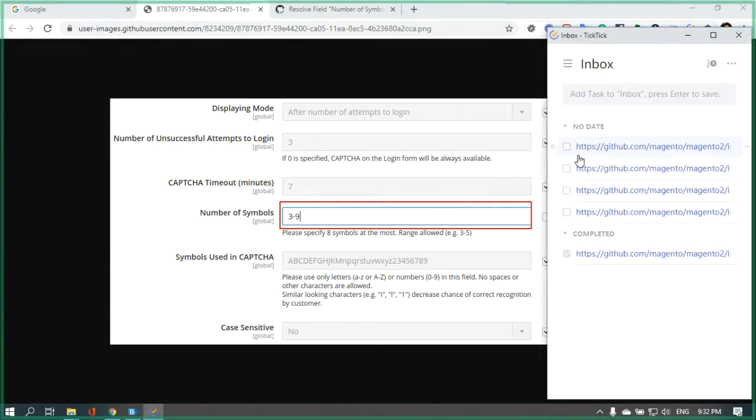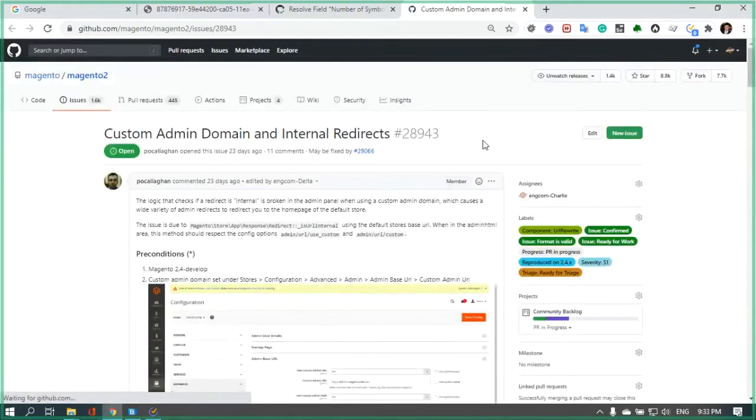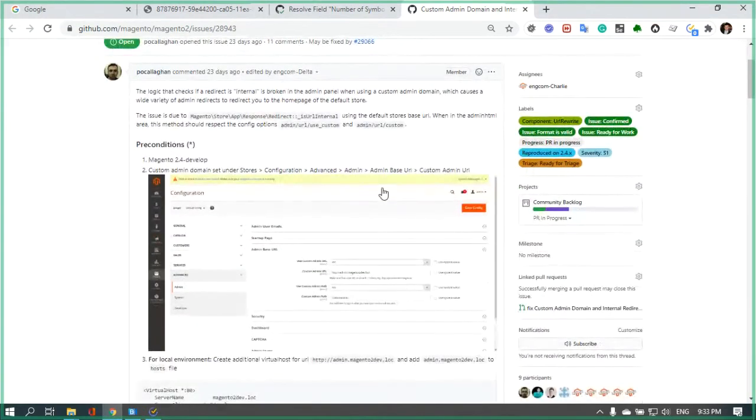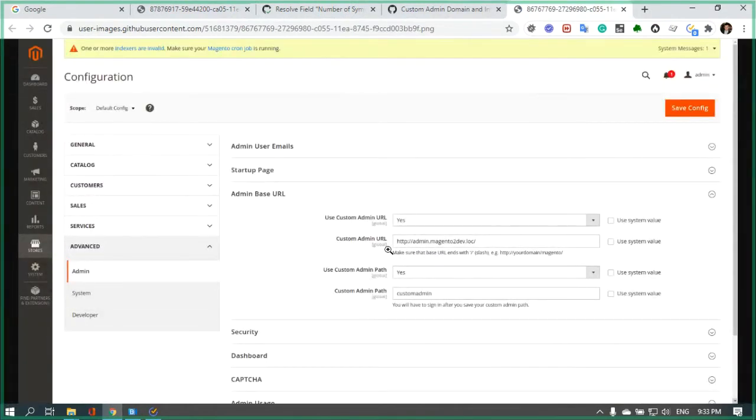Let's move to the next one. This issue describes a problem when using a custom admin domain. To reproduce this issue, we should set a custom admin URL and a custom admin path.